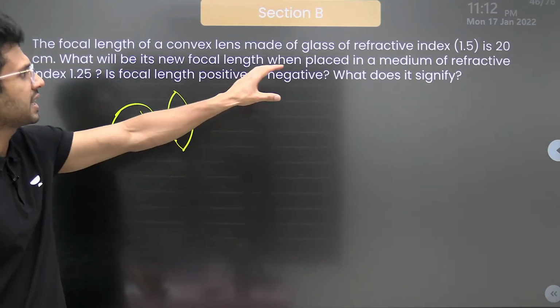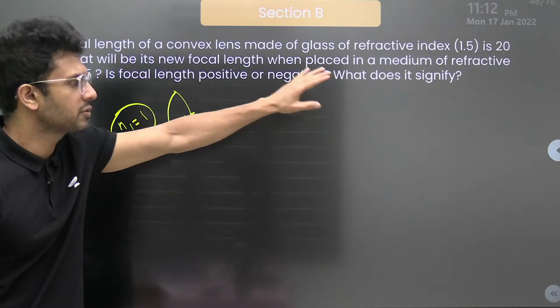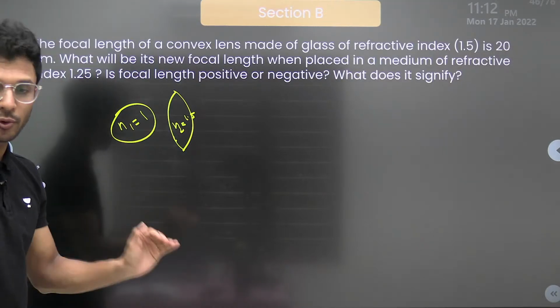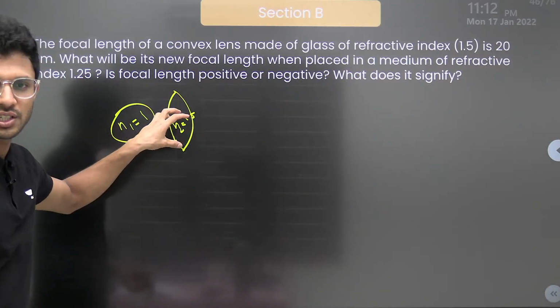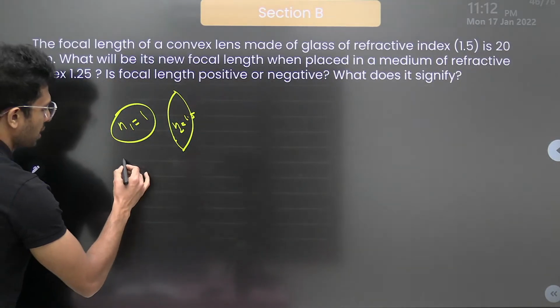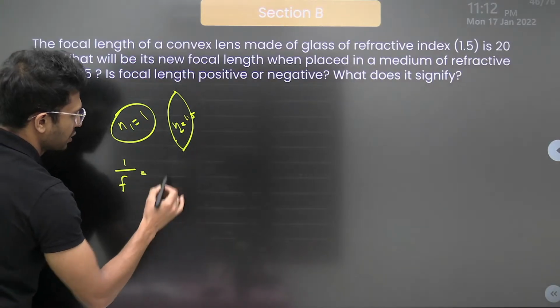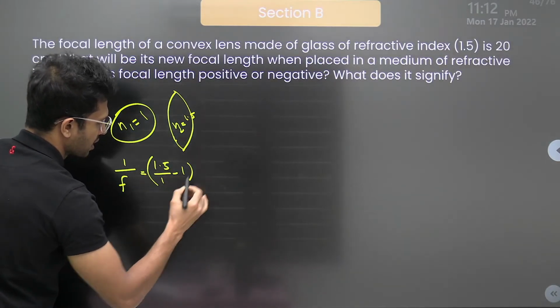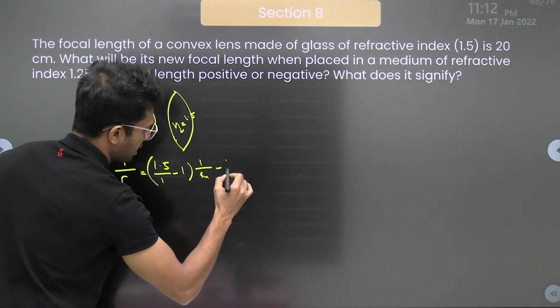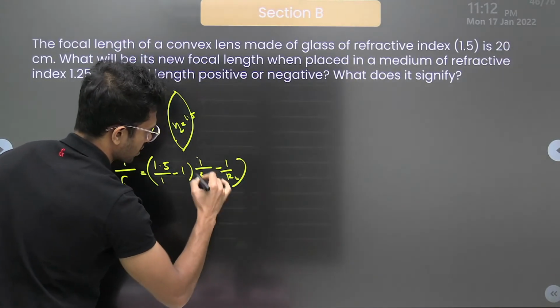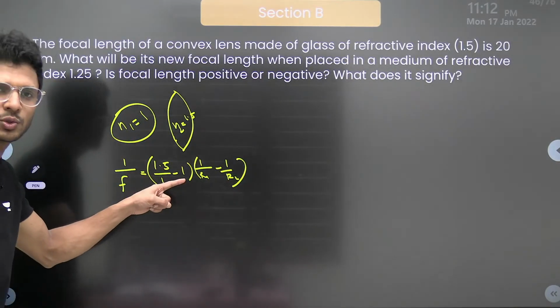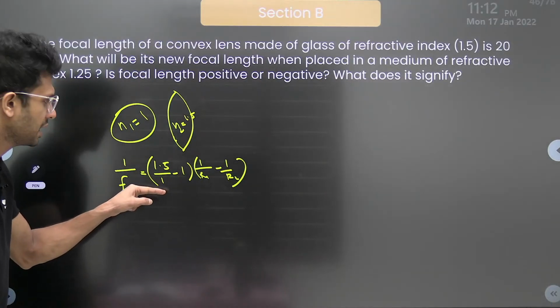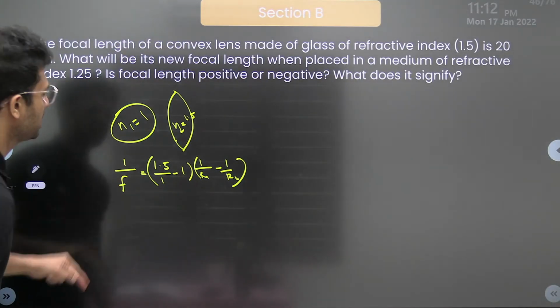Now first let us find out the focal length once it is kept in another medium. Before that, let's make an equation for this case. So the formula for focal length: 1 by f is equal to n2 by n1, that is 1.5 by 1, minus 1, into 1 by r1 minus 1 by r2. What is 1.5 minus 1? 0.5, which is 1 by 2, and the value of f is also given as 20.